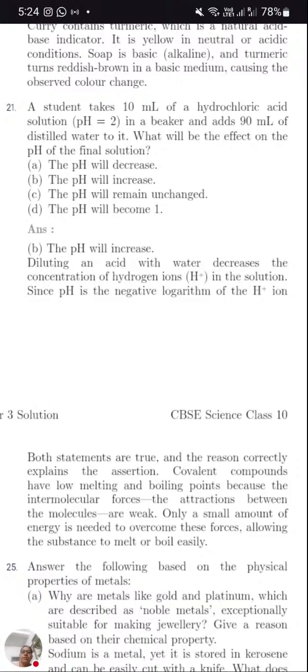So what will be the effect on pH of final solution? pH is 2, which is an acidic condition. It will become dilute, so it will move from 2 to more. So when we dilute it, the pH will increase. Diluting an acid with water, the concentration of H plus ion will decrease, since the pH is the negative logarithm of H plus. If the pH is increasing, it means the acid is becoming dilute.